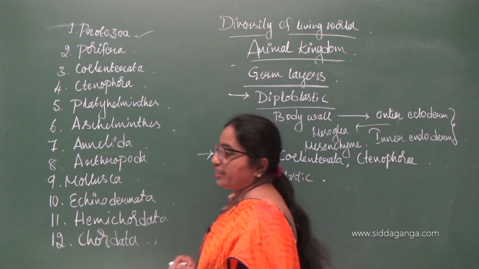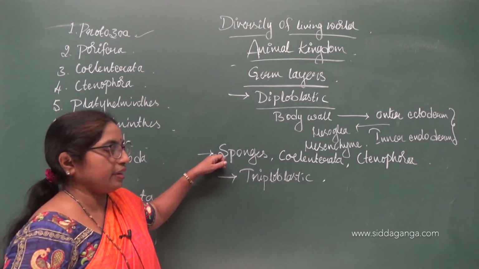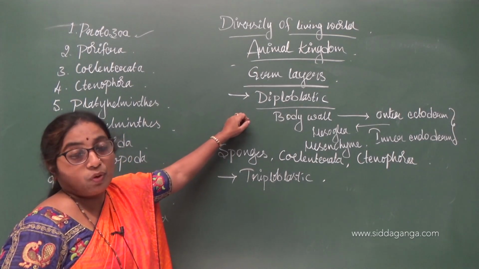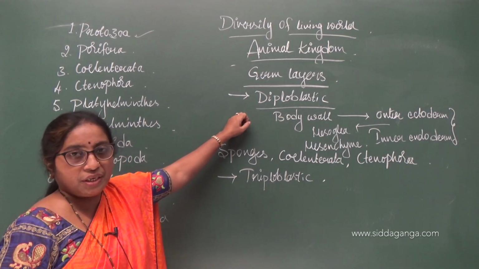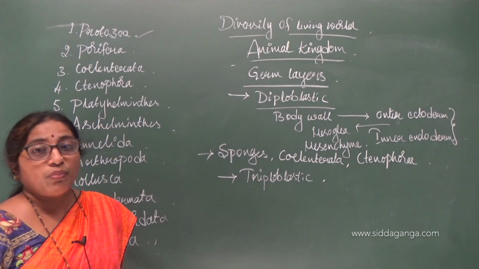So all the organisms coming under the phyla sponges, coelenterata and ctenophora will exhibit a diploblastic body wall. Next is triploblastic.